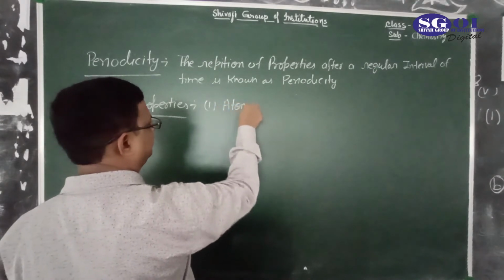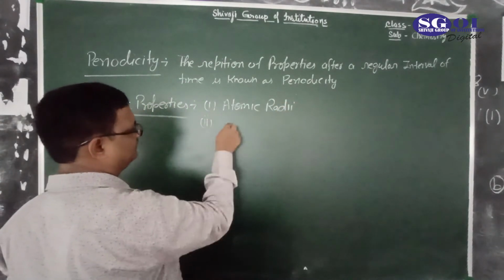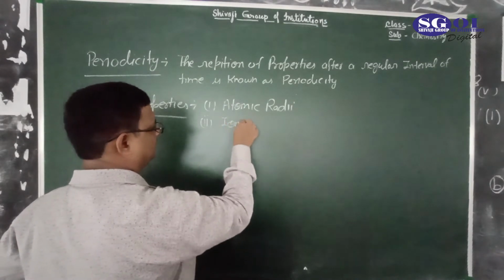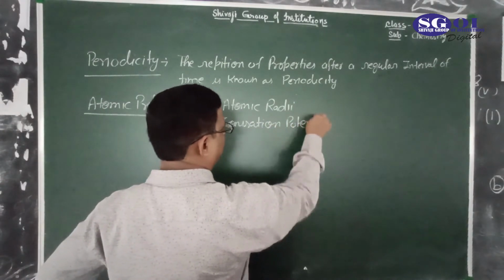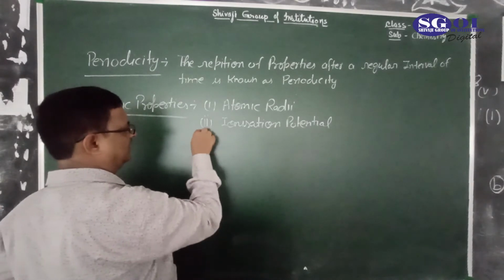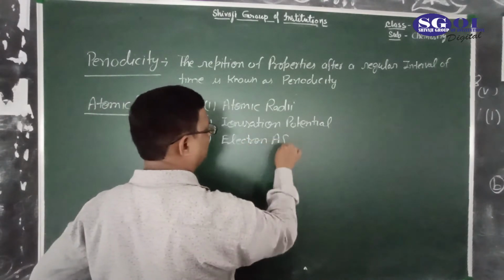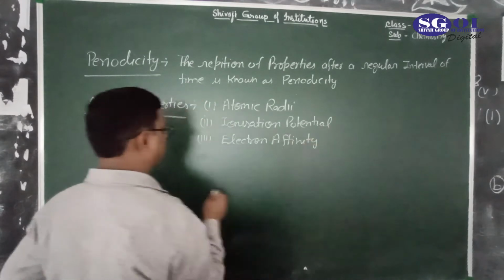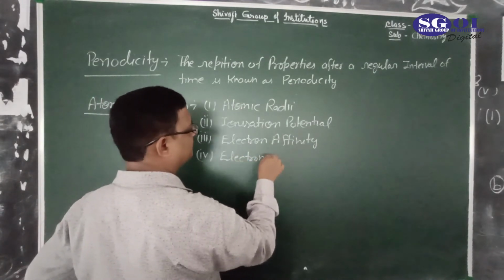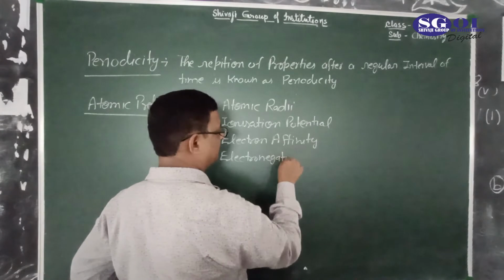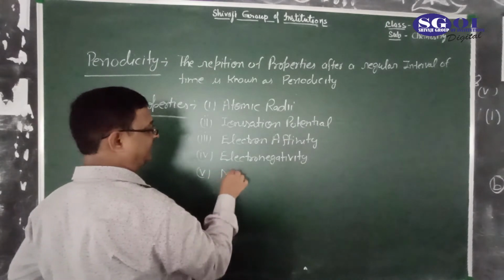atomic radii, second one is the ionization potential, third one is the electron affinity, fourth one is the electronegativity, and fifth one is the metallic character.